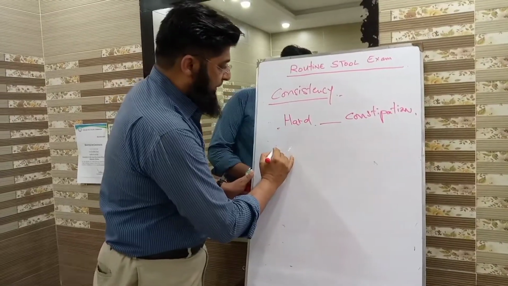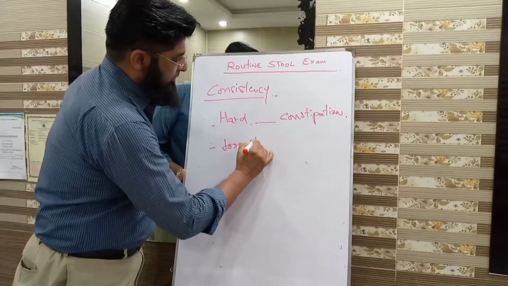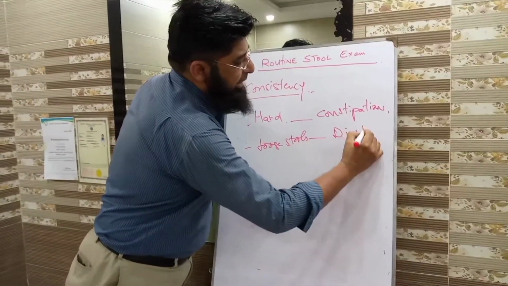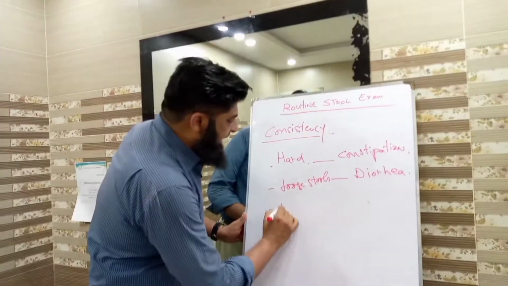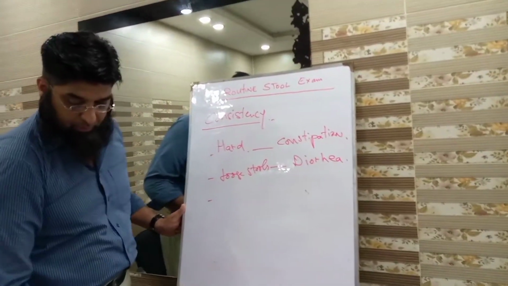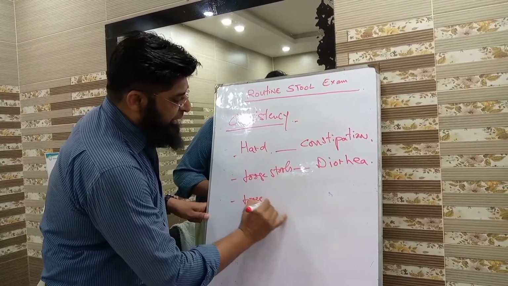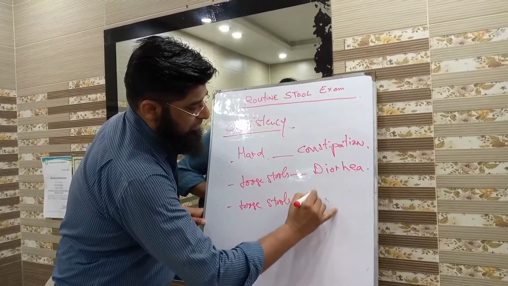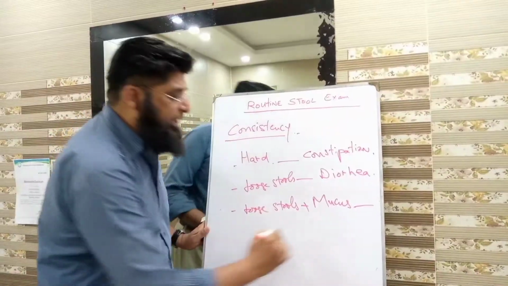Okay, loose stools, these are seen in diarrhea. Amoebic dysentery: loose stools mixed with mucus. It is seen in amoebic dysentery.